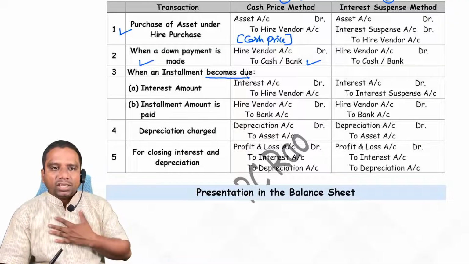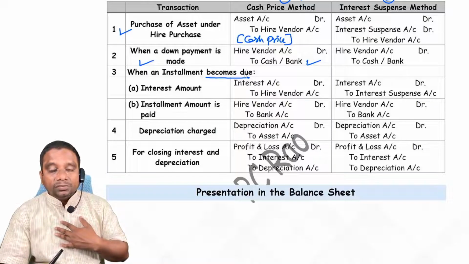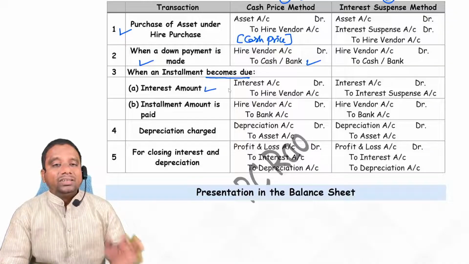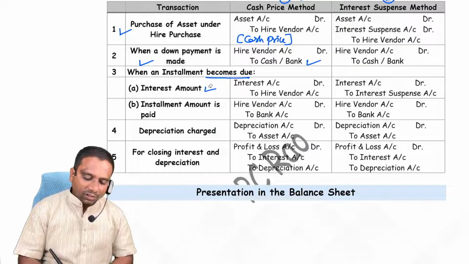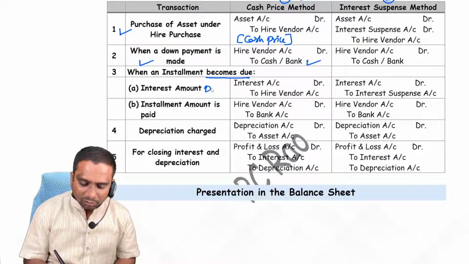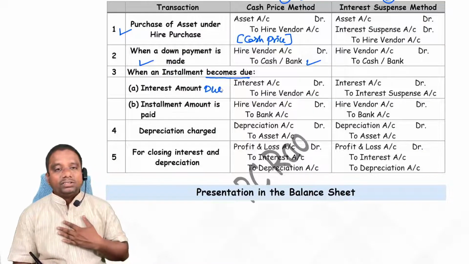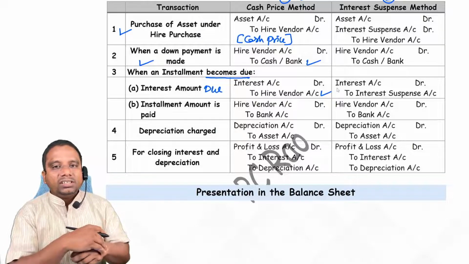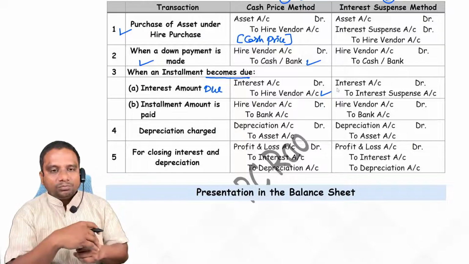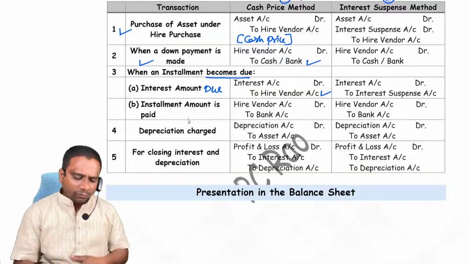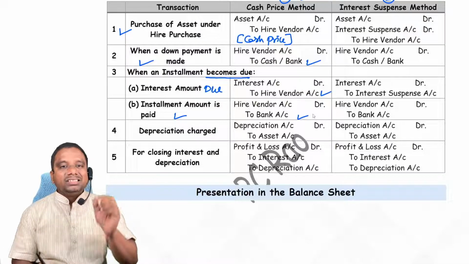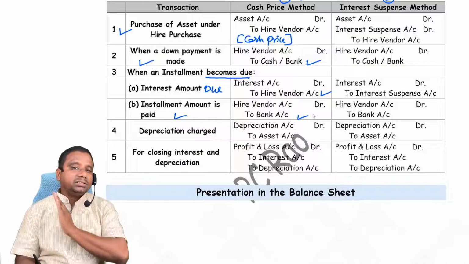Interest is a finance charge for us, it is an expense. First write down the entry for interest amount due. Interest is expense for us, so interest account debit to hire vendor account. To whom is this interest payable? Hire vendor. After that, we make the payment of installment entry: hire vendor account debit to bank account. This installment amount includes principal plus interest.